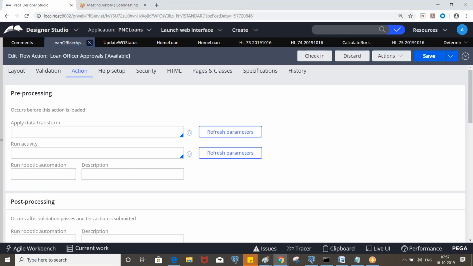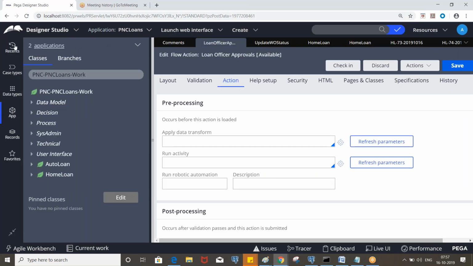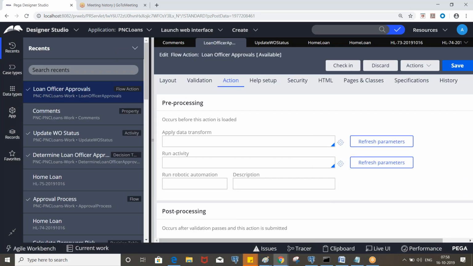So let's take the approval process flow, and inside that flow we can put the conditions, right? But let's assume we have a lot of conditions defined. If you have more flow shapes, then you need to put a lot of conditions inside that.